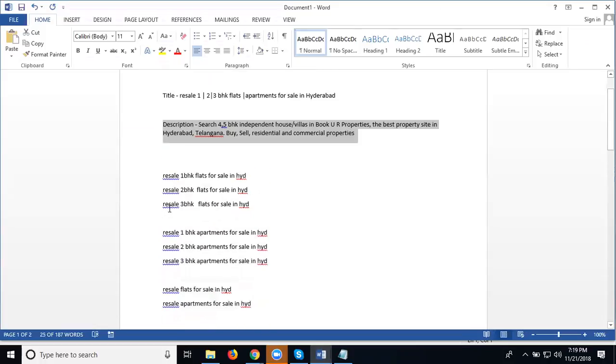Here another keywords will be 4, 5 BHK independent house and villas, comma, villas in Book Your Properties.